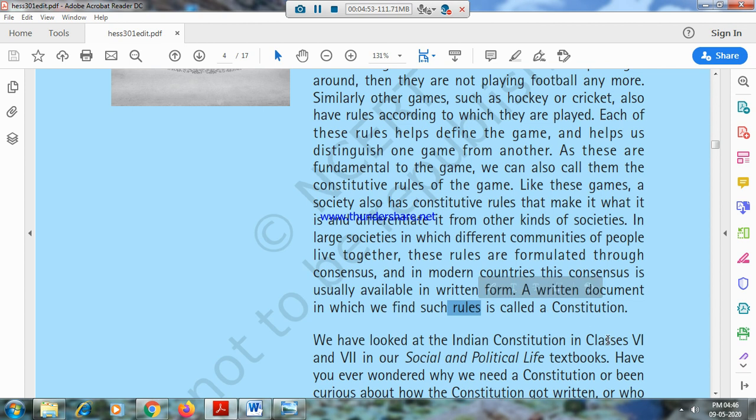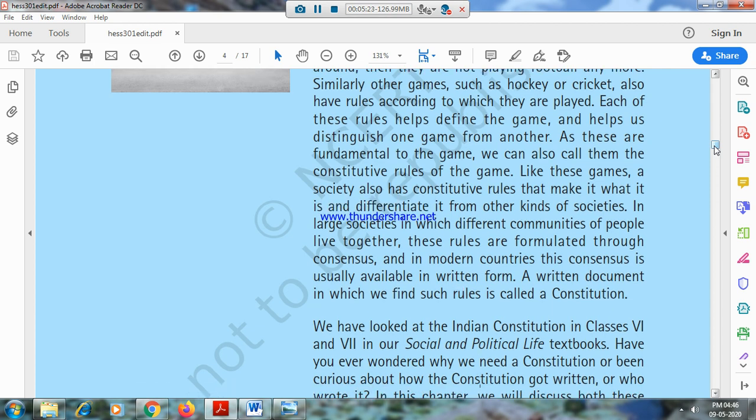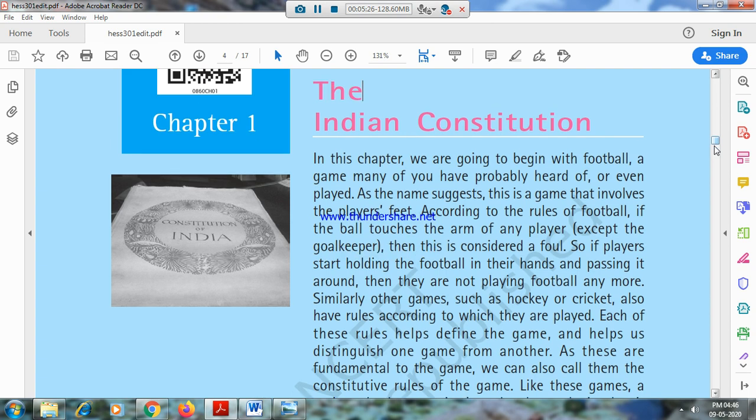You have a constitution for football, you have a constitution for ICC. What is ICC? The International Cricket Council. So that has rules. What is BCCI? BCCI has a constitution. You know what BCCI is? It's just a society that is registered in Chennai, and that society alone represents India in that game. So that society's constitution is the constitution of BCCI.